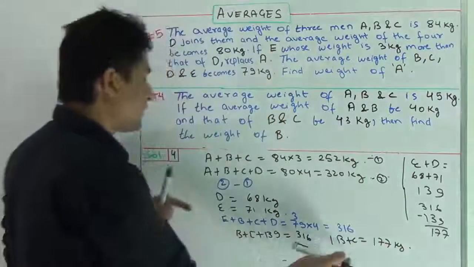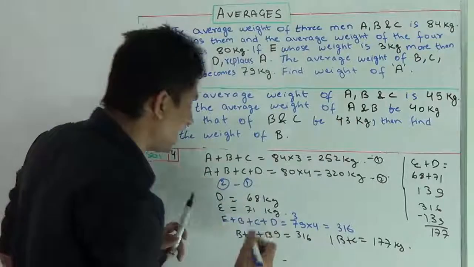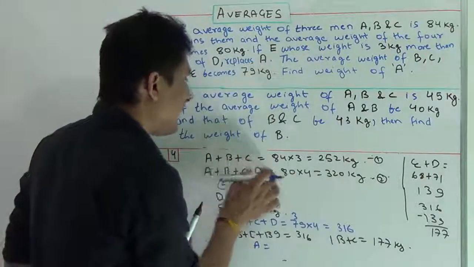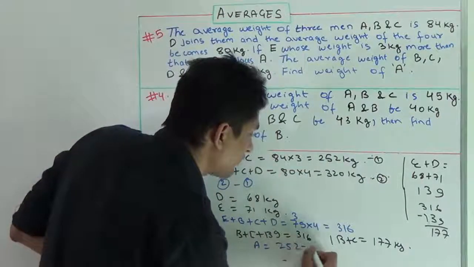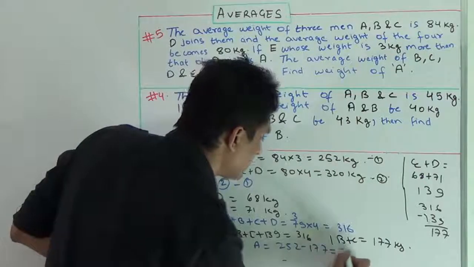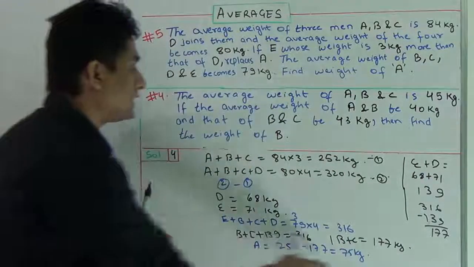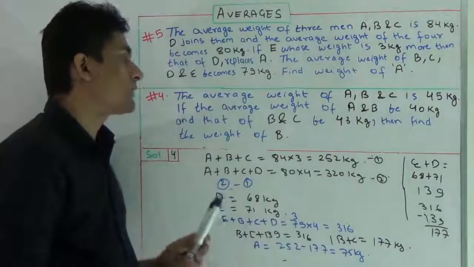Now I'll substitute the value of B plus C in equation 1, and I'll try to find out the value of A. I'll substitute 177 here and then subtract it from 252. So the value of A will be 252 minus 177, which is 75 kg. I think this is the answer to the question. The weight of A is 75 kg. I think this question is clear to you.